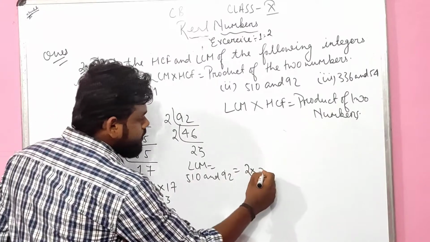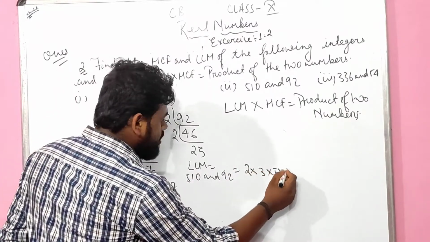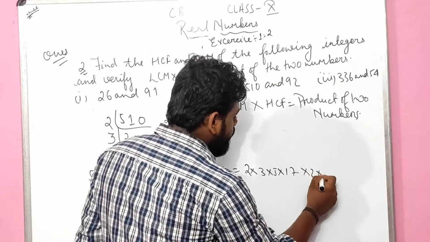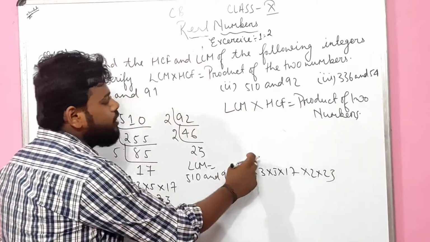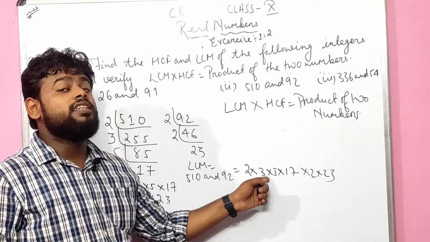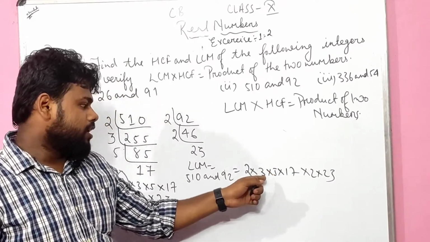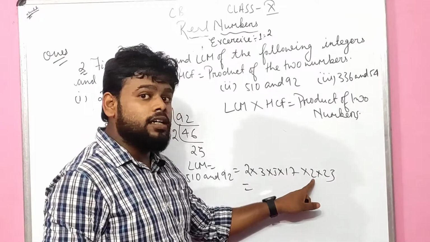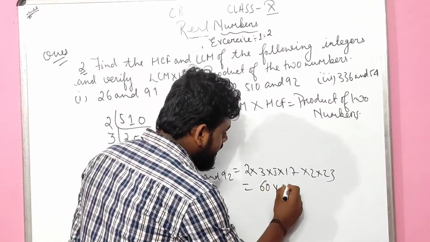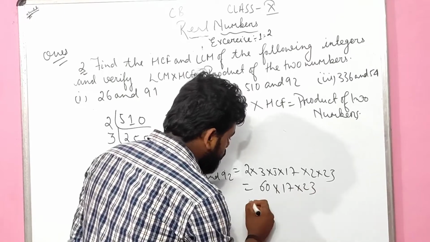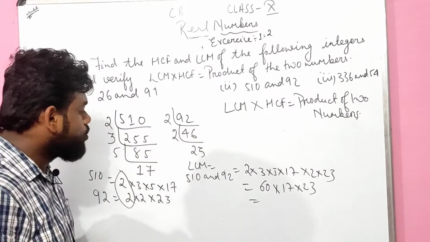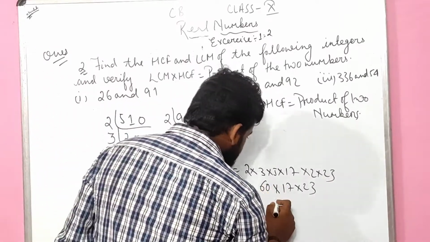2 times 3 times 5 times 17, and here 2 into 23. Let us understand that. Is it clear? 2 3s are 6. 6 5s are 30. 30 2s are 60. 60 into 17 into 23. Look how to do. 6 into 17 is 1020, right?